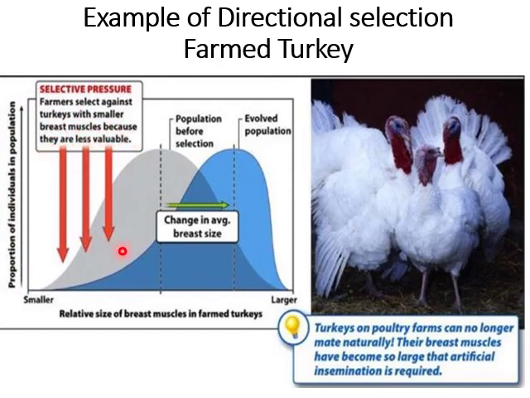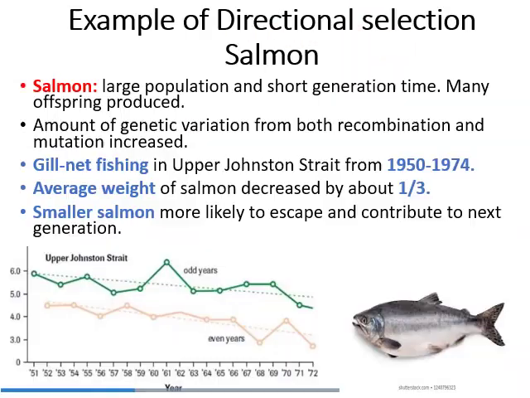Due to this type of selective pressure, the curve moves forward, and it causes a change in average breast size. As you can see from the curve, this is the population before the selection, and this is the evolved population. The curve has moved forward. It is a good example of directional selection.